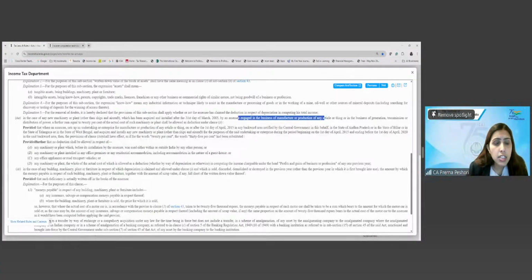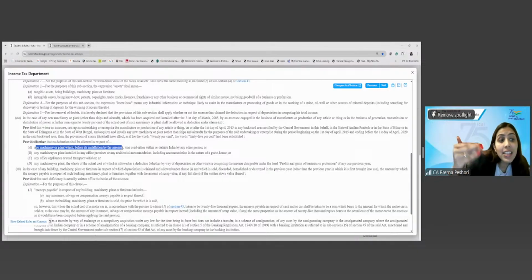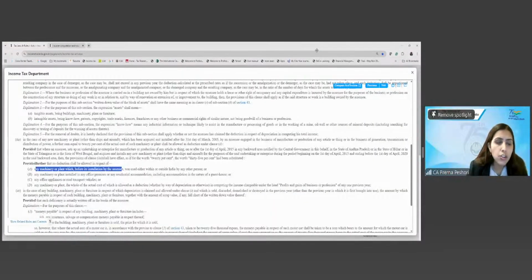Then this additional depreciation shall not be allowed in respect of any plant or machinery which before its installation was used within or outside India by any other person. What does this mean? On second-hand plant and machinery, we will not allow the additional depreciation.